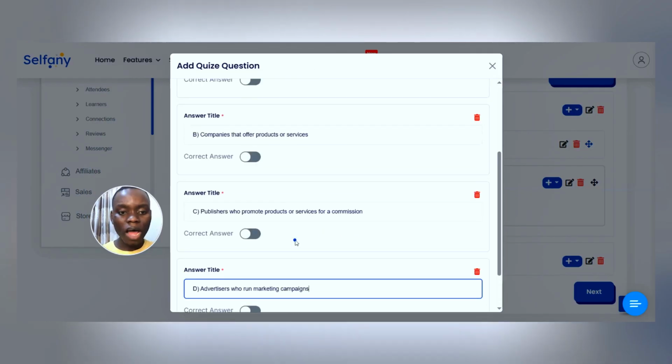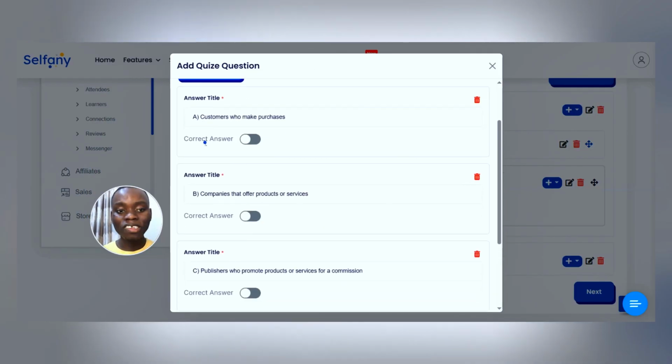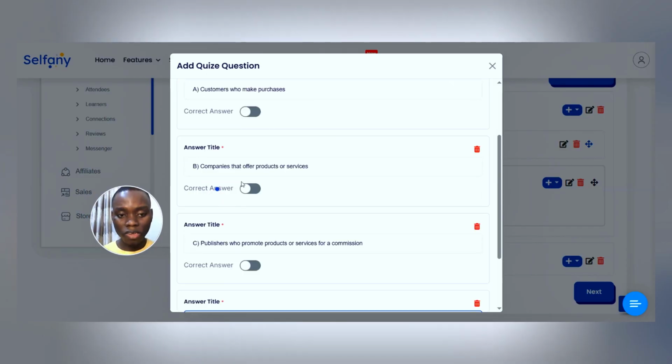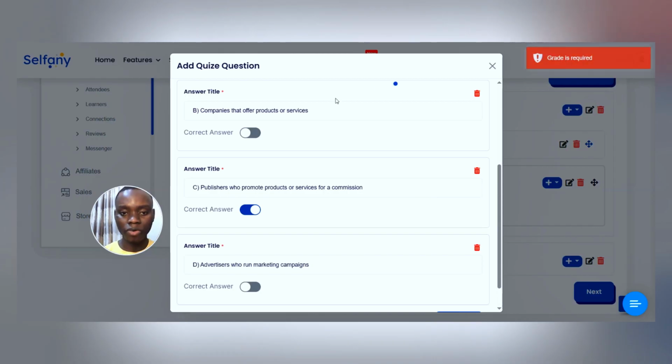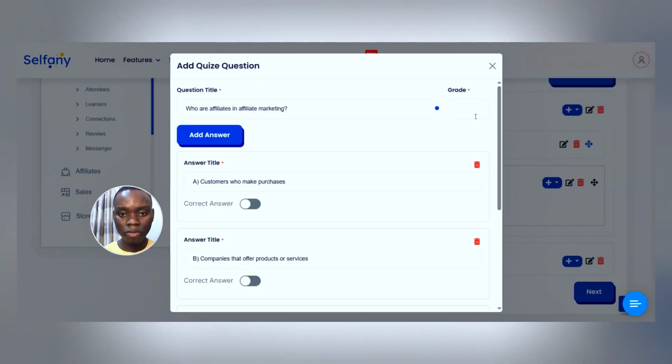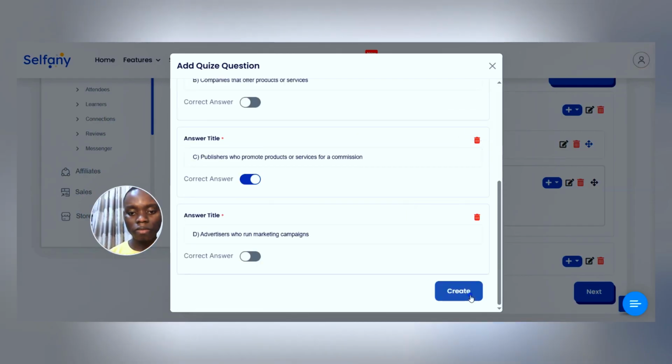So you can see now you are supposed to click on what is the correct answer for your question. For this question, this is the correct answer. So you just have to tap on this is the correct answer and you create. Okay, you can see grade required. Grade is required. So all you have to do is come here. What is the grade for this particular question? I can say it's 20, and that's it.